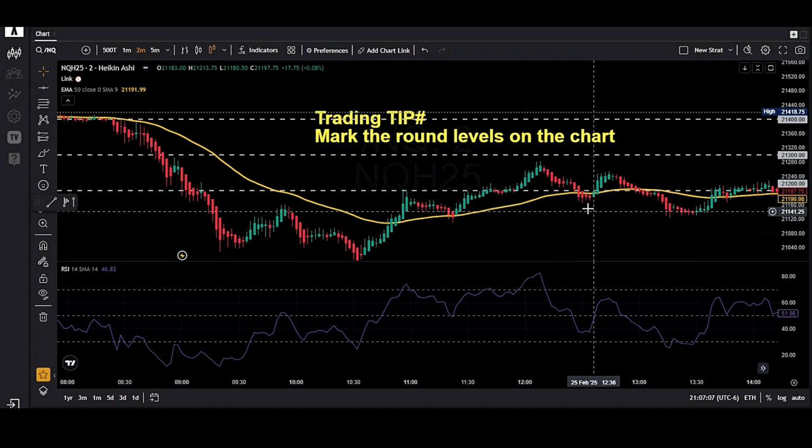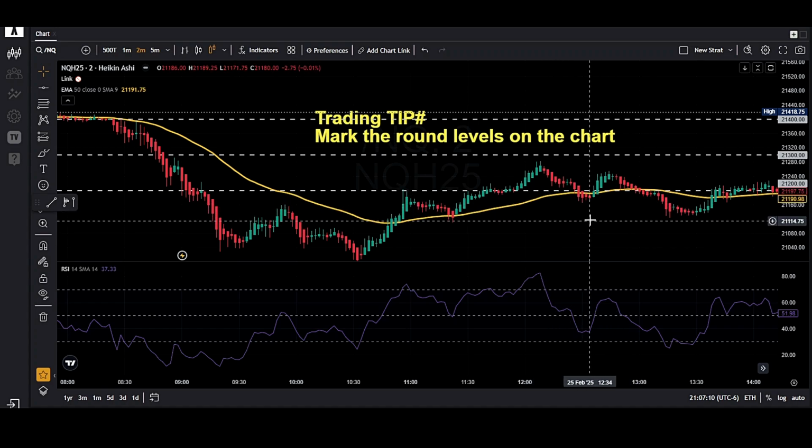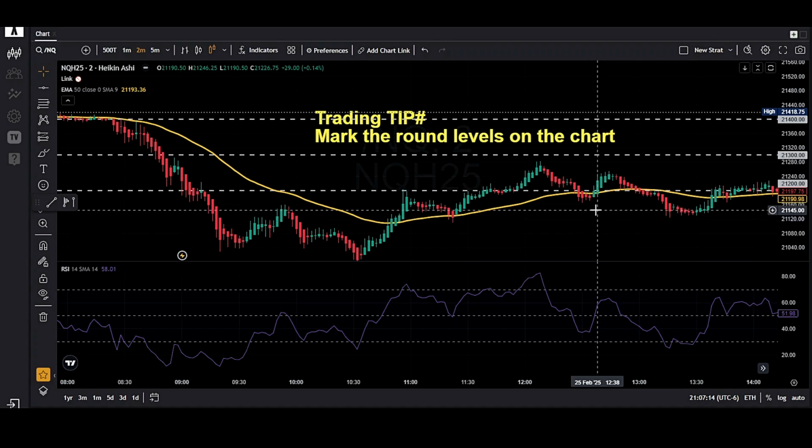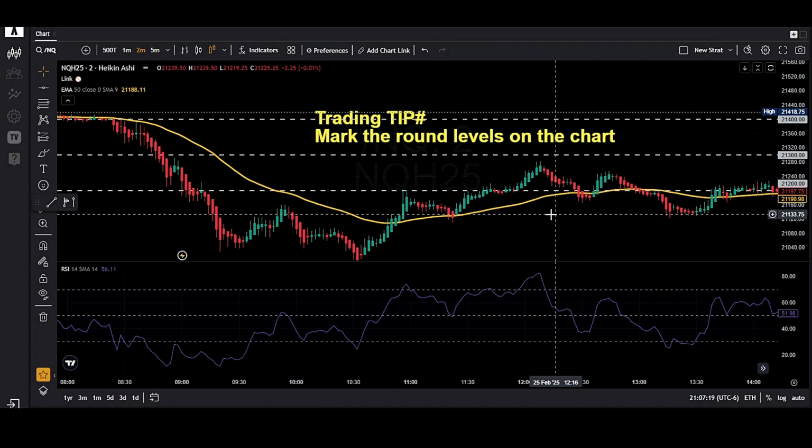If you don't have them marked on your chart, then it is possible that sometimes you accidentally take a trade and the market reverses from that area. So it is always better to mark those round levels before starting a trade.